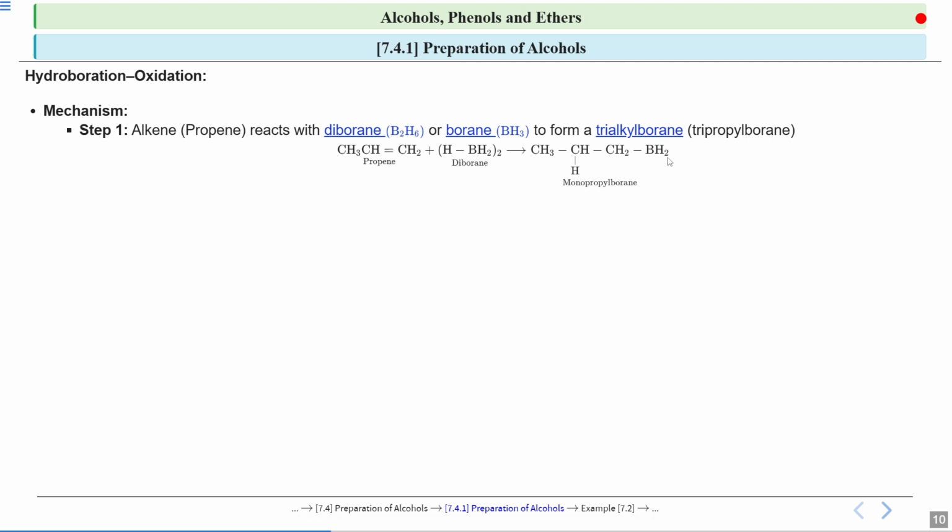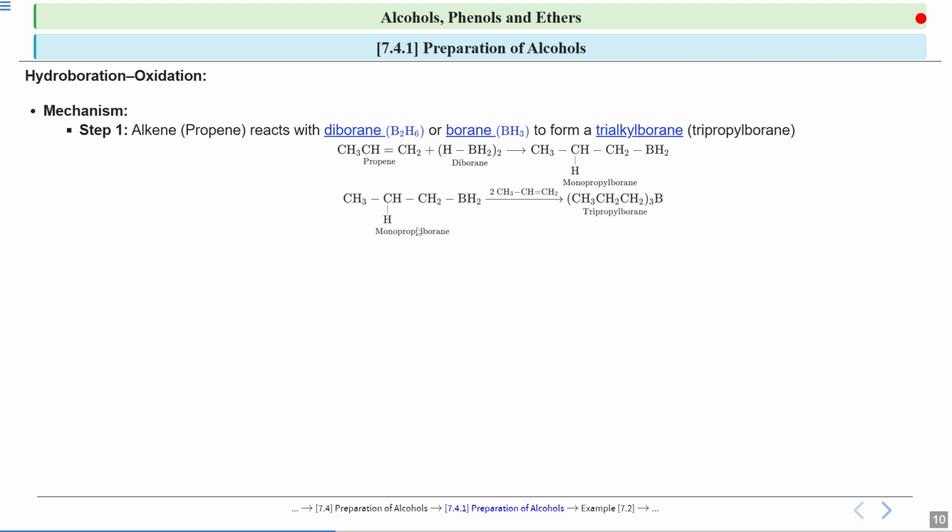Here also the borane octet is not complete, because here also your borane is bonded with 3 atoms only: 2 hydrogens and 1 with the CH2. So now further it wants someone to give its electrons. So again what I am going to do, I am going to add more alkene.